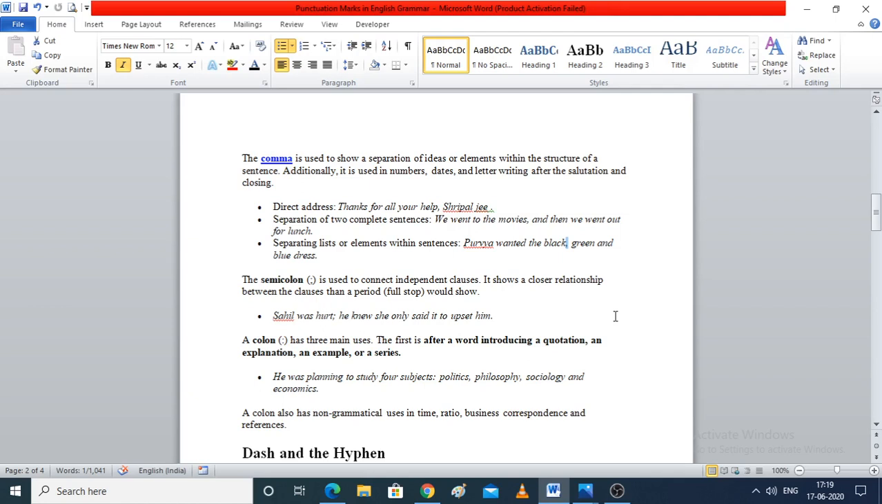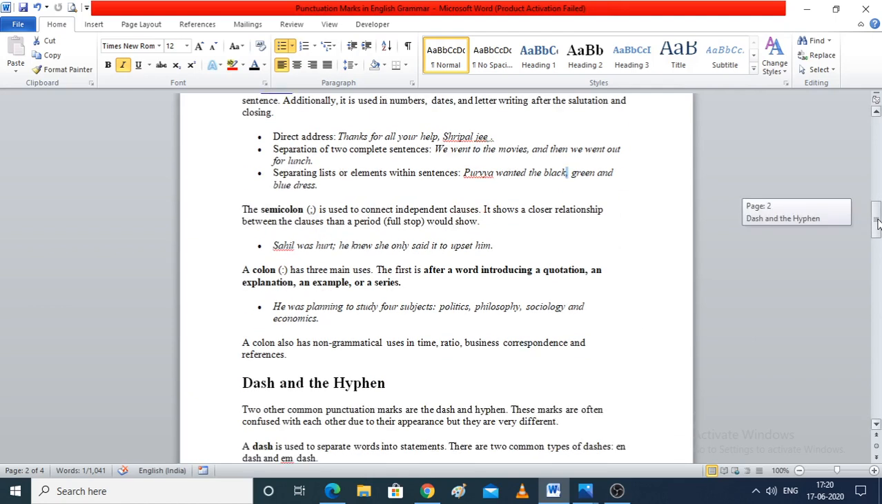Now, Sahil was hurt. He knew she only said it to upset him. So, Sahil was hurt is a complete independent clause and it gives sense. In the next sentence, he knew she only said it to upset him, this is also an independent clause because it gives sense separately. So we will use a semicolon to connect independent clauses. Now, colon.